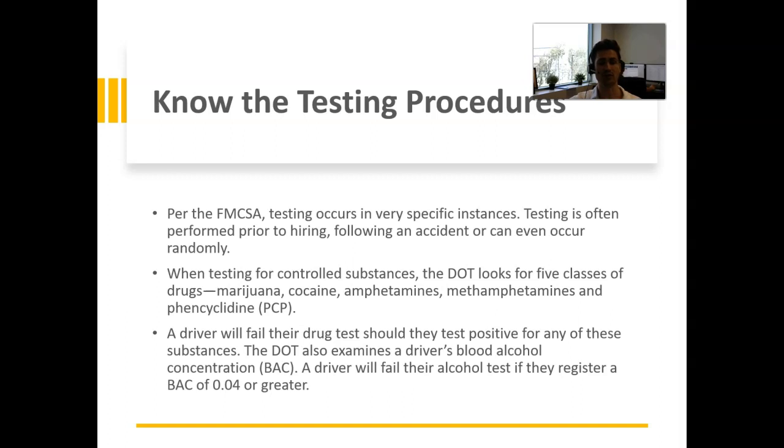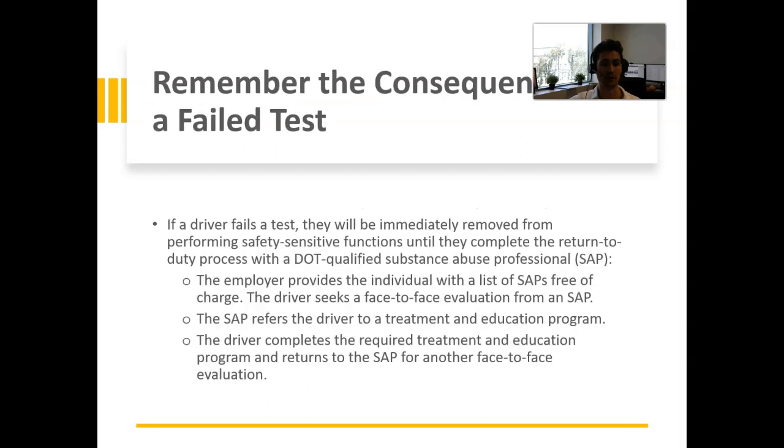The DOT also examines a driver's blood alcohol concentration, or BAC. A driver will fail their alcohol test if they register a BAC of 0.04 or higher. If a driver fails a test, they're going to be immediately removed from performing safety-sensitive functions until they complete a return to duty process with DOT qualified substance abuse professionals, also known as SAPs. The employer provides the individual with the list of SAPs free of charge.